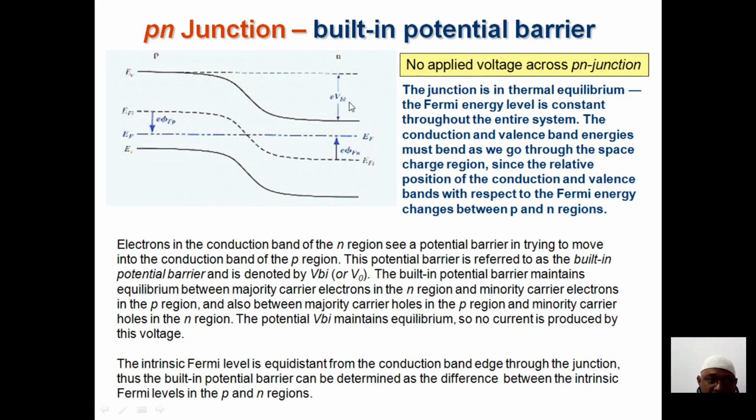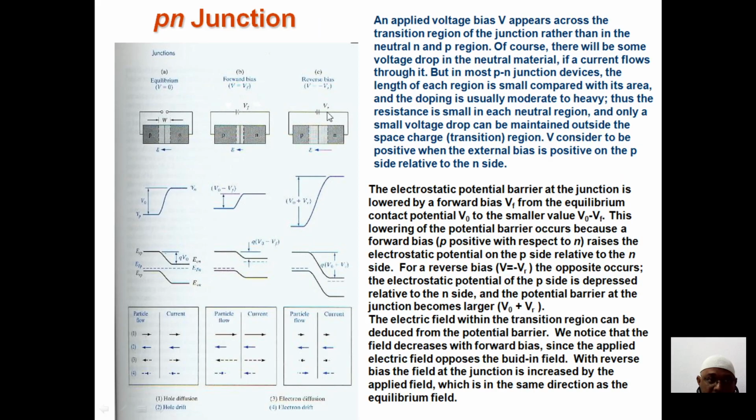Now the movement of electrons will be there due to the application of the external battery or source of voltage we have applied. So what will happen? The electrons from the N side and the holes from the P side, the majority charge carriers, will break this potential barrier and move across, the holes towards the N and the electrons towards the P. So now this is called the forward bias, which can be shown by this diagram. So the electrostatic potential barrier at the junction is lowered in forward bias.